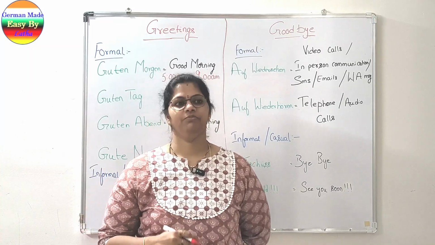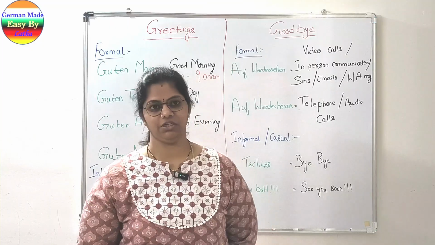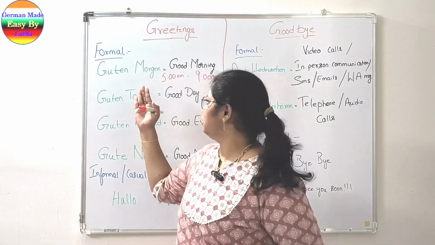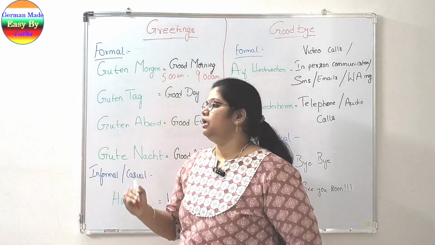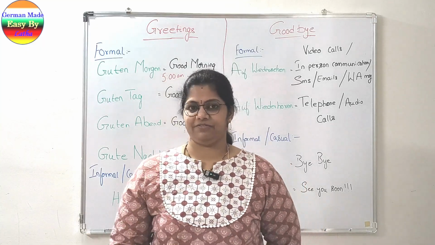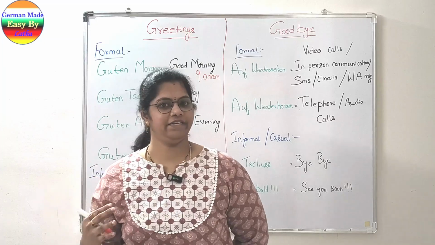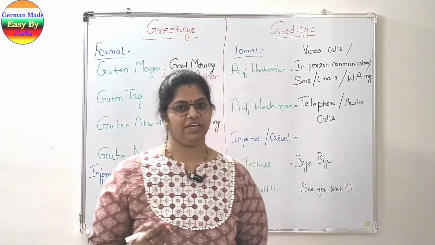Until that point, if it is a formal conversation, we will greet the person saying Guten Morgen.